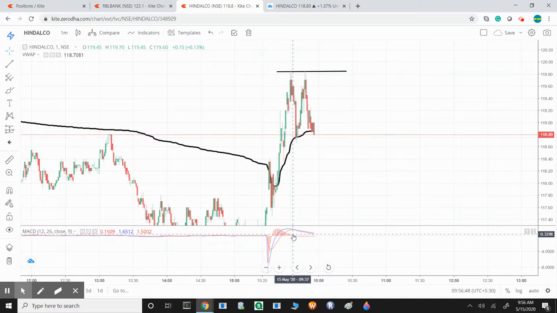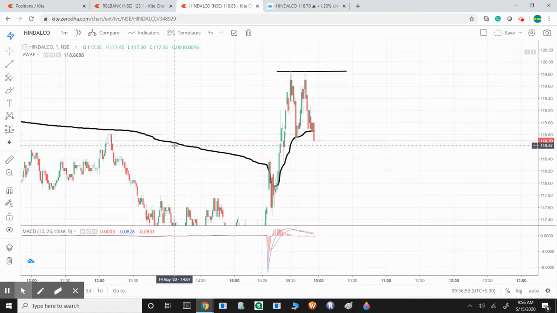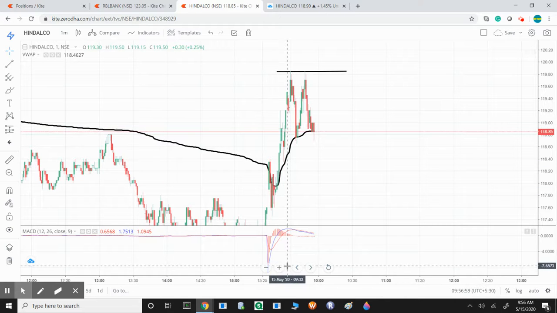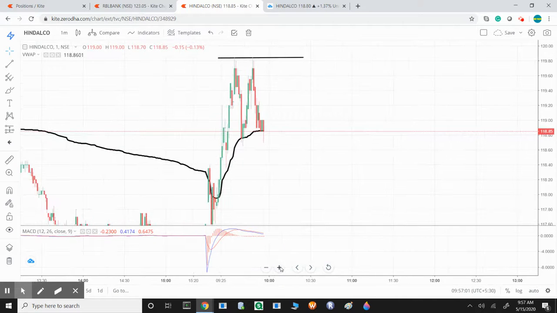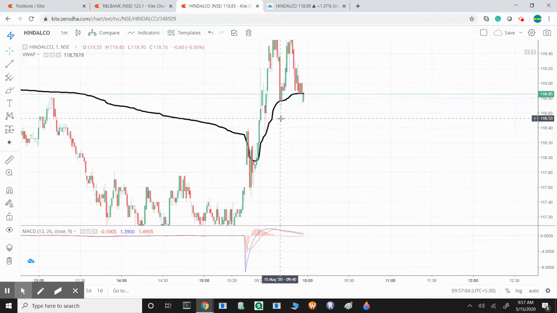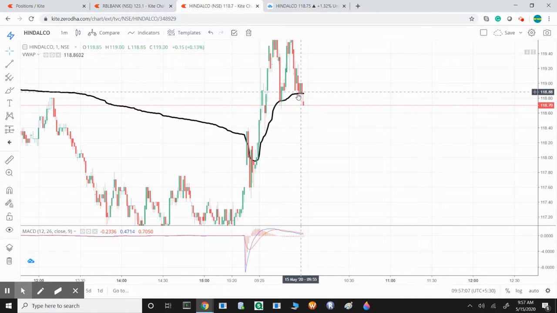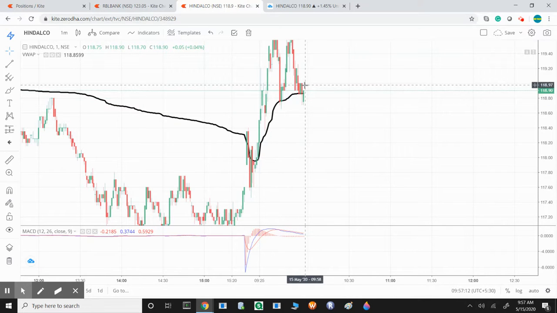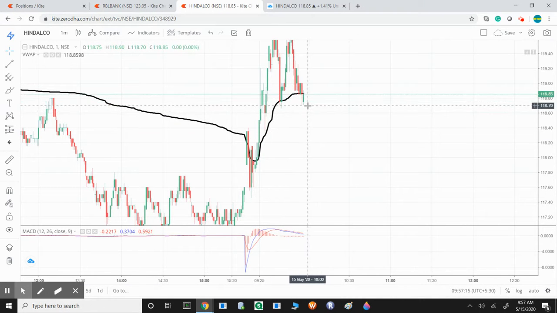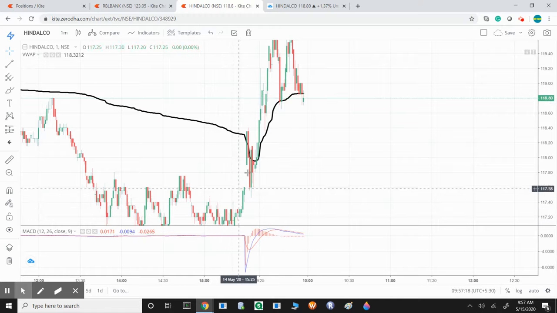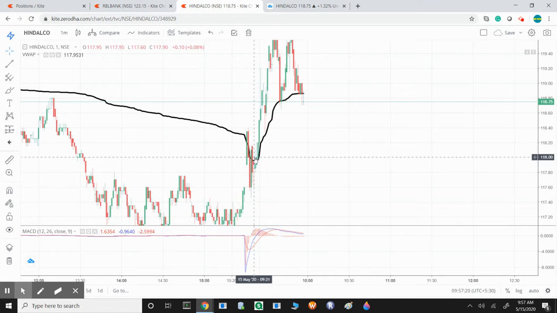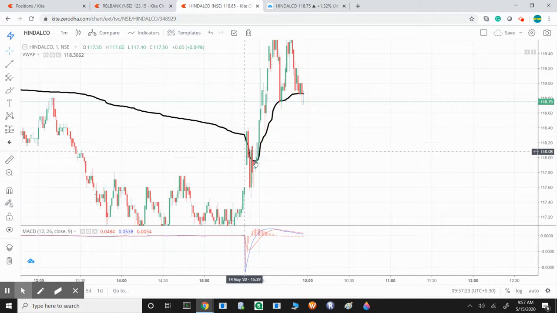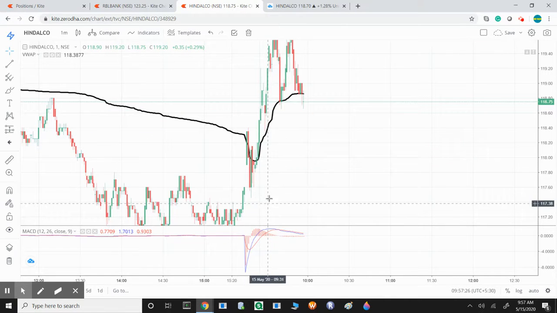So today I have incorporated the MACD indicator with the VWAP indicator. I will just tell you in a short time what a VWAP indicator is. So wait, I have to take a position. If your candle is coming down completely towards this black line, the VWAP line, then you have to sell. And if the candle is going up and it passes over this black line or VWAP line, then you have to take a buy position.